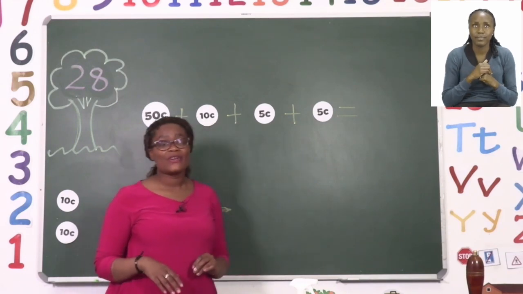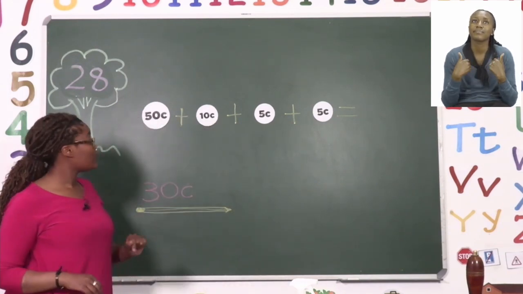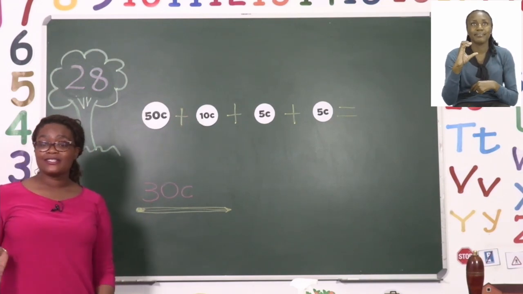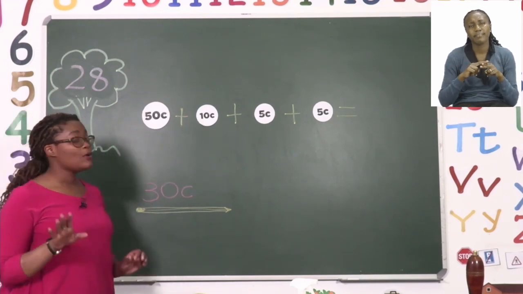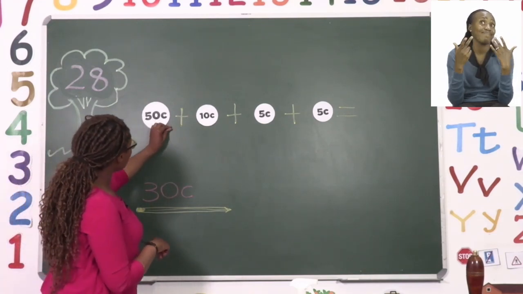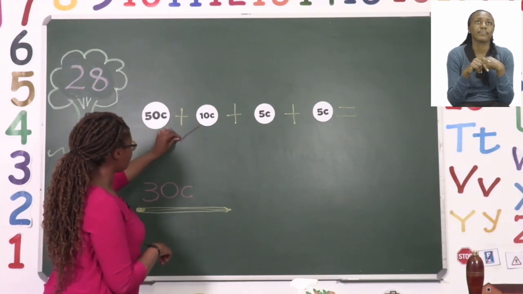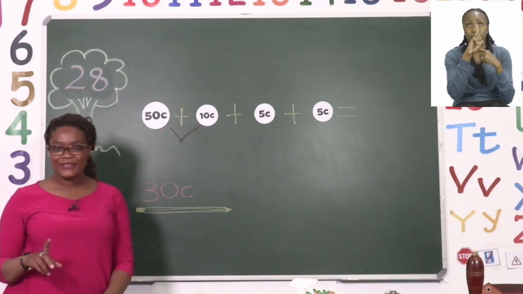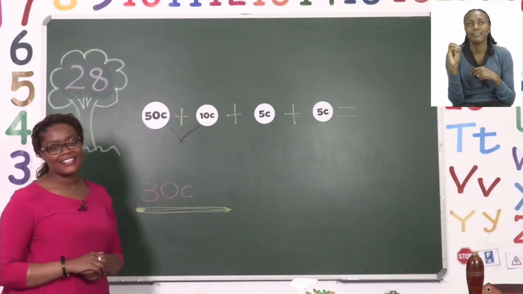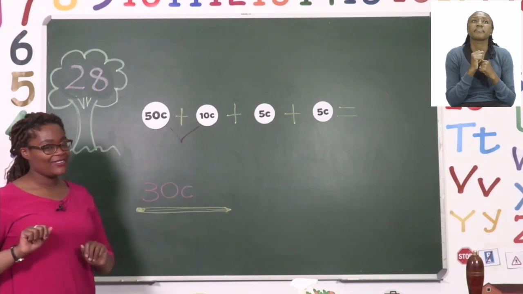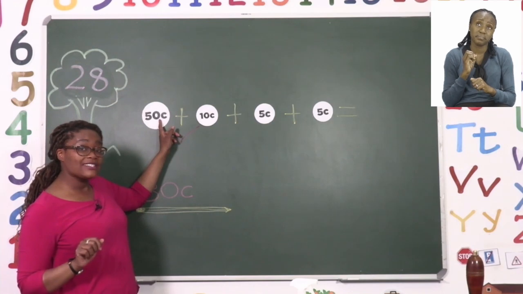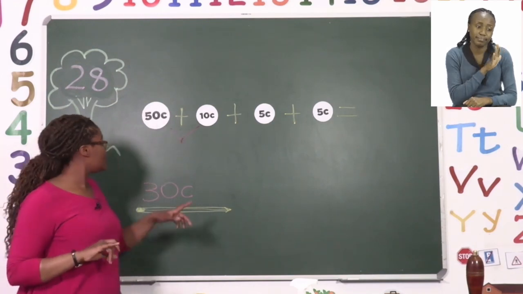So what we're going to do is start from the 50 cents and say 50 plus 10 cents. Now you can use counters, you can use the number line, but today what will help us is our fingers. So we're going to say 50 cents plus 10 cents, which means we are counting from 50 going all the way until we get to our answer using 10. We have 10 fingers, so we're going to use our 10 fingers. 50 is already there, so we're going to start at 51.